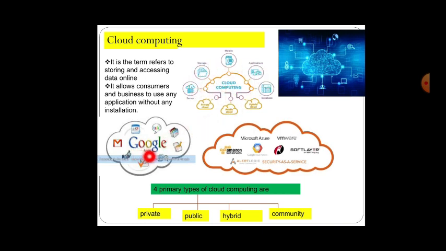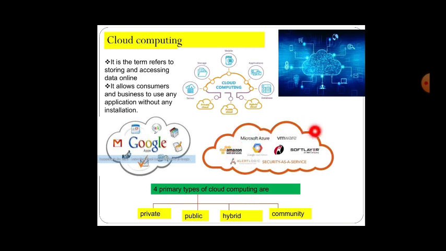A good example is Google. Google is a cloud which contains many other applications. You can just take it from online. It allows consumers and businesses to use any application without any installation. So you need not install it on your systems. You can directly access it. So this is nothing but cloud computing.